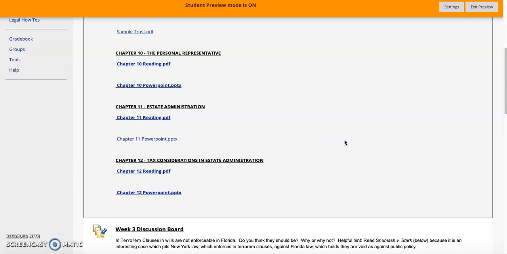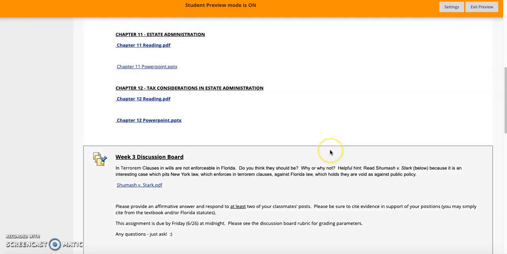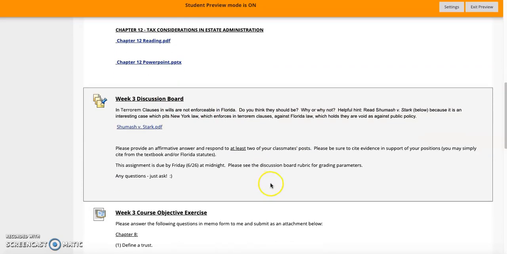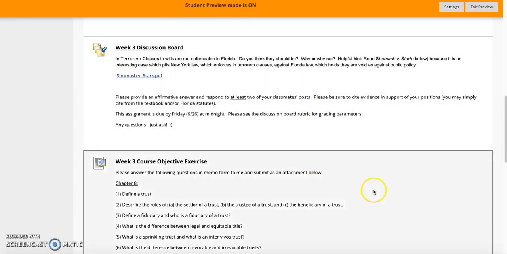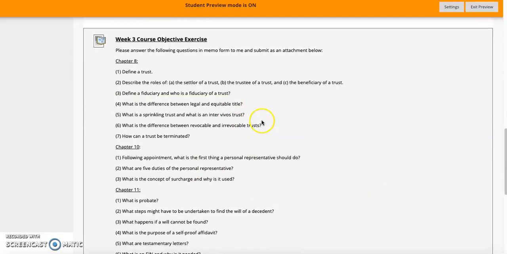So I think it'll be helpful for you to have at least a baseline understanding before I start lecturing on it. Week 3 discussion board, you guys know how to access it, you know how to do it. All the instructions are here and repeated in the discussion board itself. And this is your week 3 course objective exercise. Same situation. You would just do a short memo addressed to me, and you would fill it out in a Word document, answer all these questions.